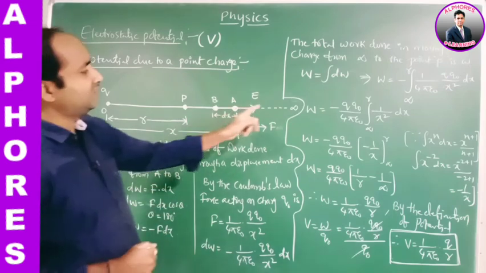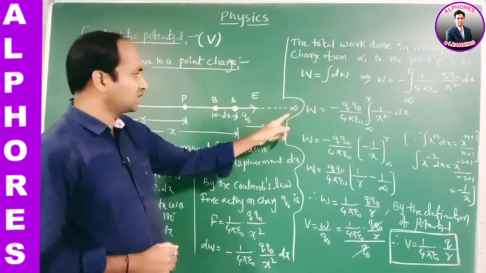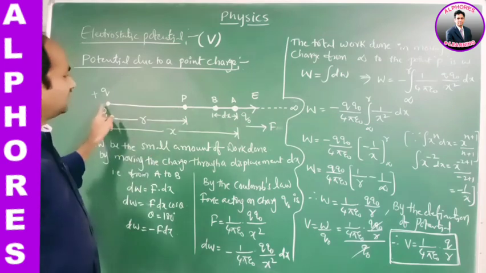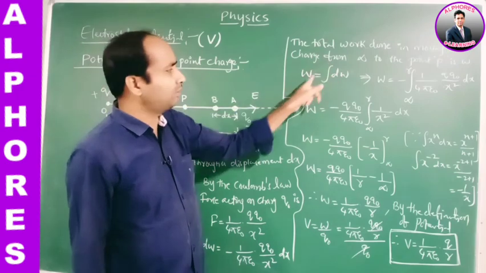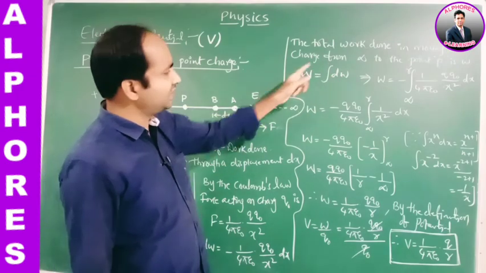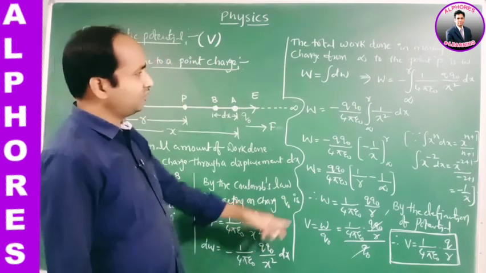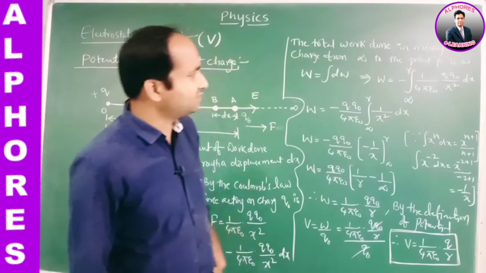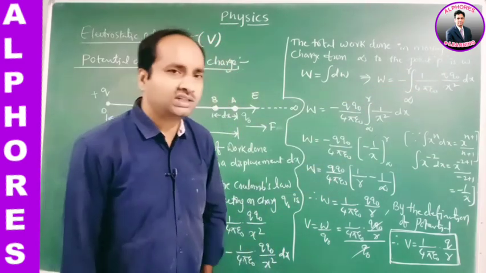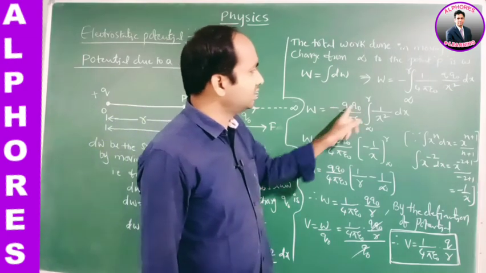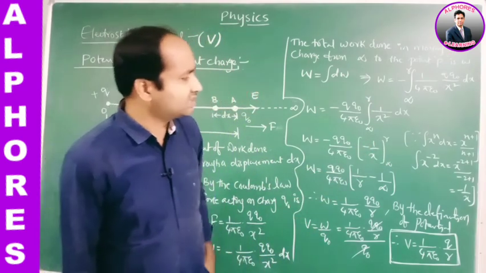But actually we are not moving the charge only from A to B. We are moving the charge from infinity to the point P, which means the distance varies from infinity to R. The work done in this process is W, the sum of all dW, the integration of dW, which is minus 1 by 4 pi epsilon naught Q naught Q by x square dx. Q naught and 1 by 4 pi epsilon naught are constants, so they come outside the integration, leaving 1 by x square dx. The integration of 1 by x square dx is minus 1 by x.